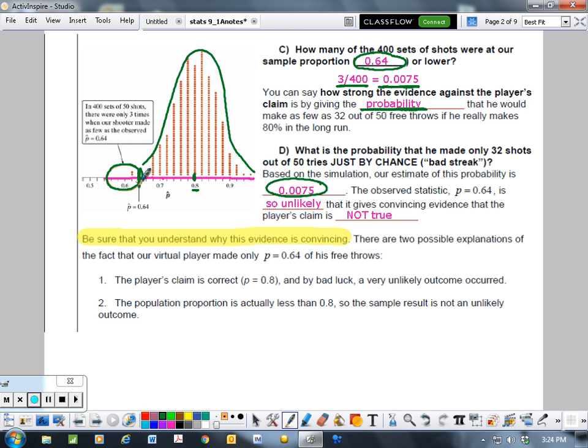So please make sure you understand why the evidence is convincing. There's two possible explanations. Either the player is correct, and by very, very bad luck, very low percentage, he shot that badly, or they were wrong. The population proportion is actually less than 0.8, so the sample result is not an unlikely outcome. And so we play these probabilities against each other in this chapter.